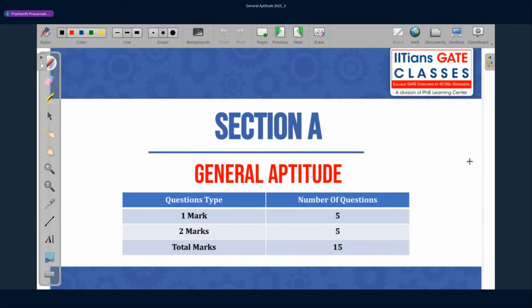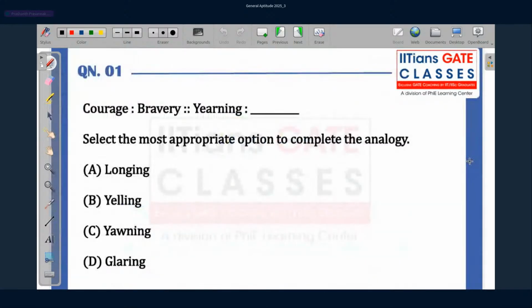So the Aptitude section had a total of 10 questions, as it always does. 5 questions were for 1 mark and 5 questions were for 2 marks, coming to a total of 15 marks. So let us begin. Let's start with the first one.